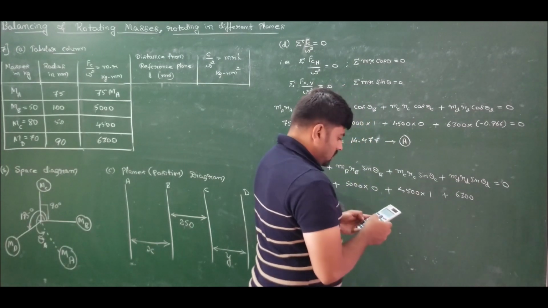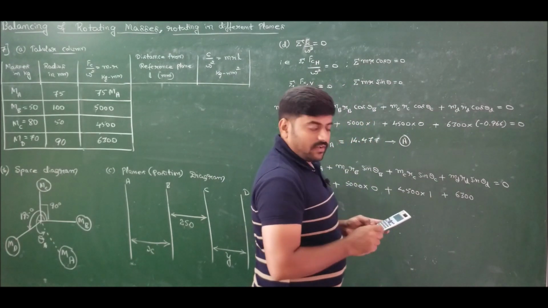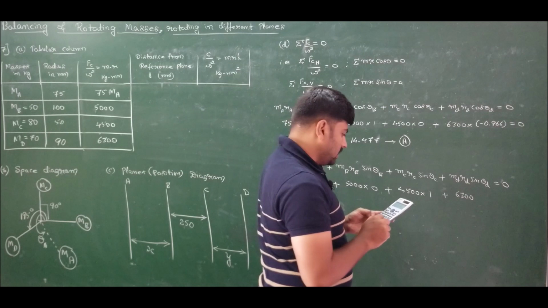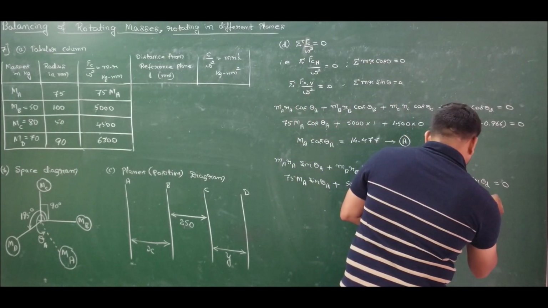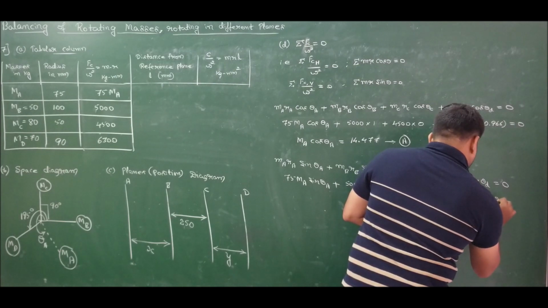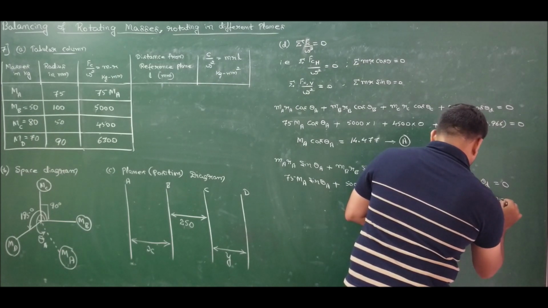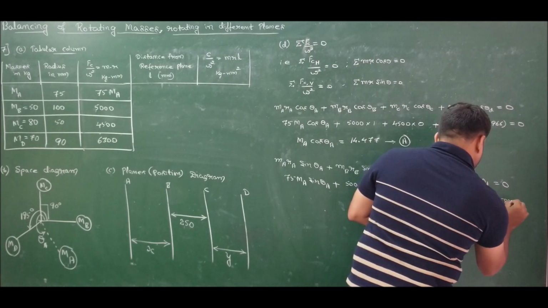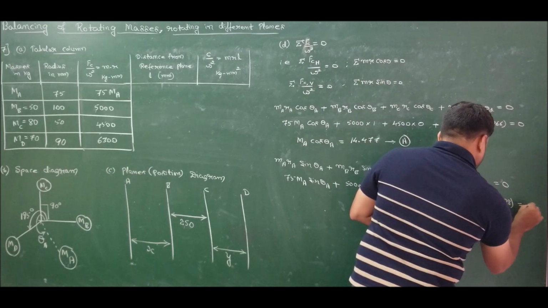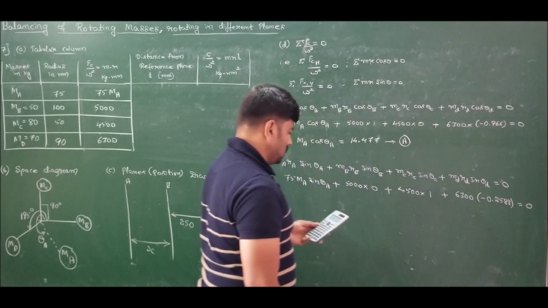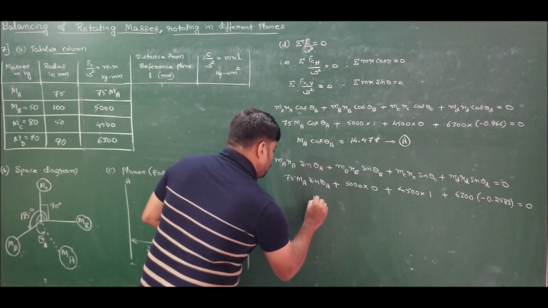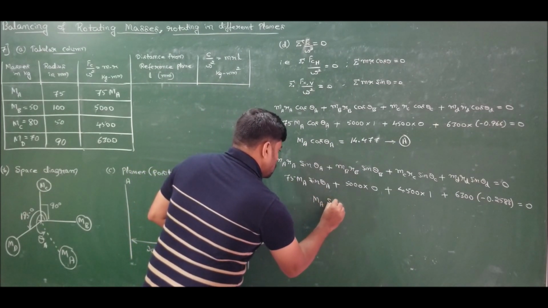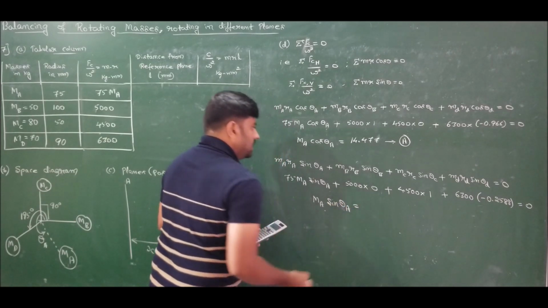6300 sin theta D. Theta D is 195 degree, sin of 195 degree is minus 0.2588, which is equal to 0. So what is the value of MA sin theta A?